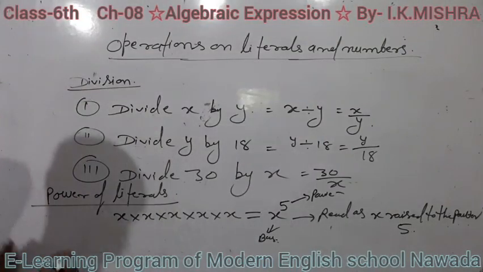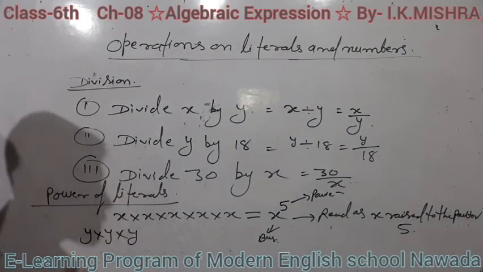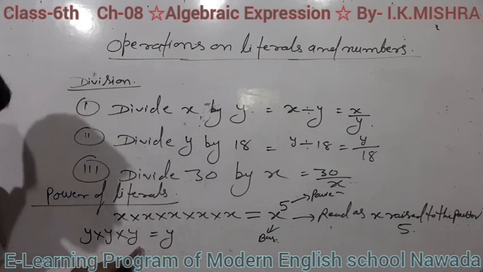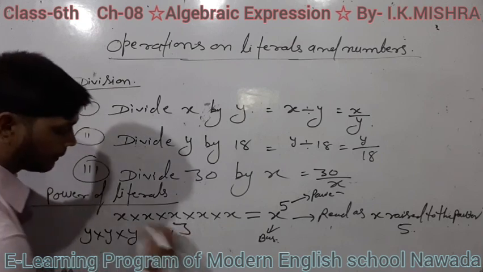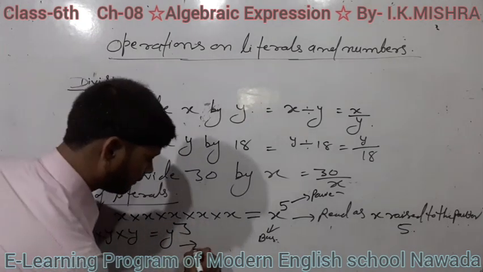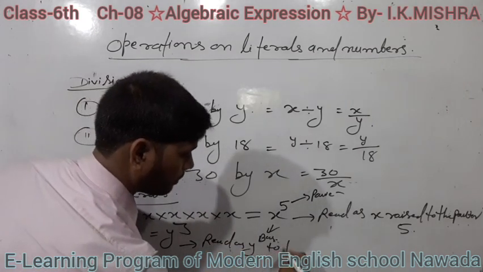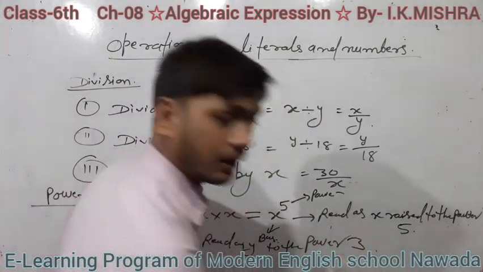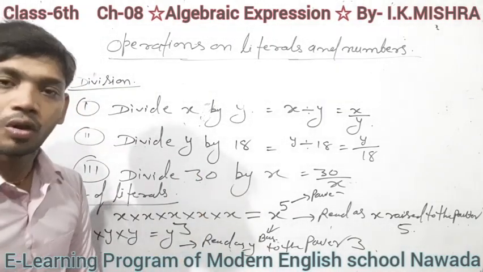Next question, y into y into y. All of these are multiplication, so y to the power 3. It will be read as y to the power 3. Similarly, students, you can write many examples of this.